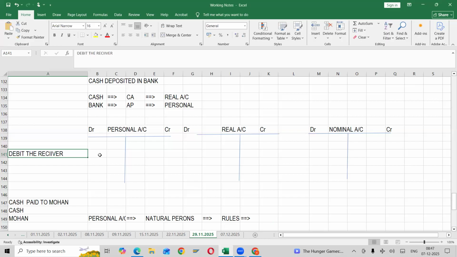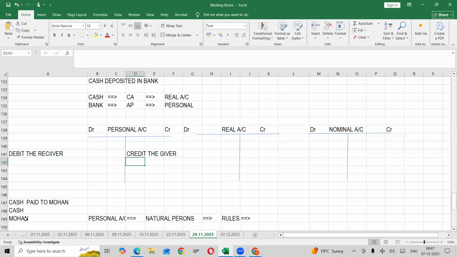Next one, credit the giver. Whoever is giving to the business, then we will credit him.